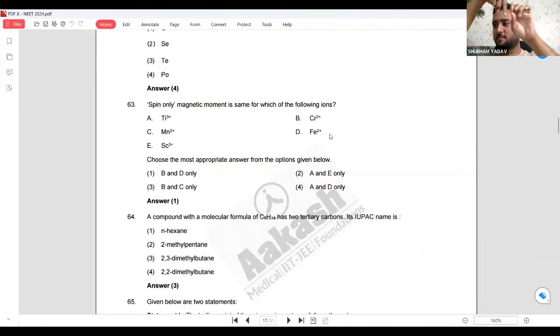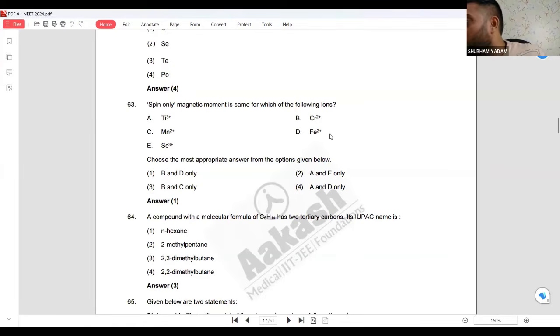1 इलेक्ट्रॉन, 2 इलेक्ट्रॉन, 3 4 5, देन अगेन टू द 1 2 3 4 5, राइट? और वो भी अपोजिट डायरेक्शन में, if one is spinning in clockwise direction, the other will be spinning in the anti-clockwise direction, right? So chromium is having D4, iron is D6. So how many electrons are there which are non-paired, unpaired electrons? So chromium also it is 4, and iron is also 4, because D6 है ना. So one is paired, 4 are not paired. So the answer will be chromium and iron.